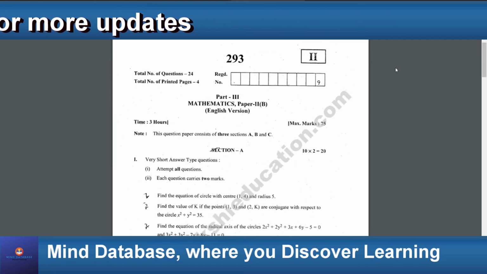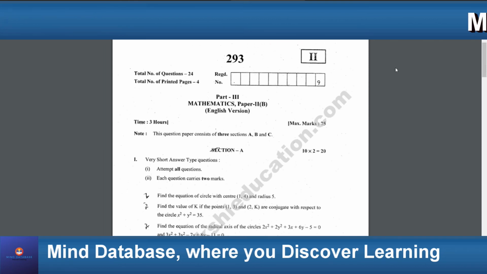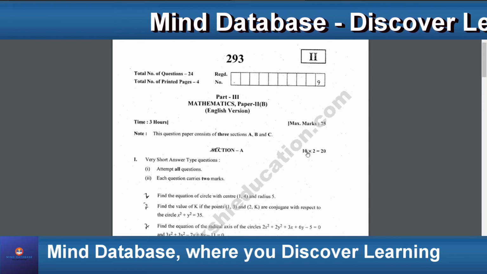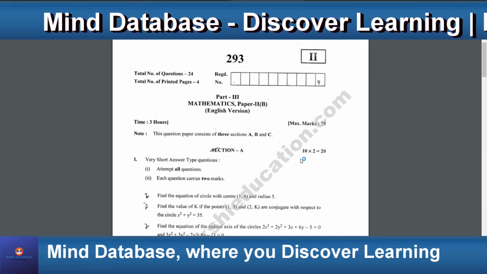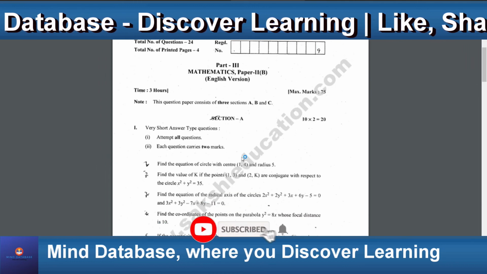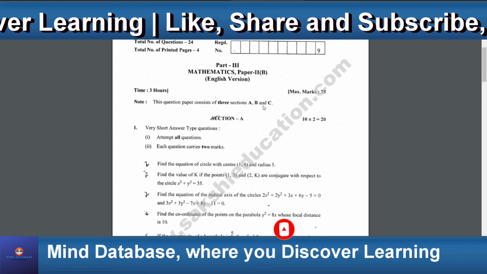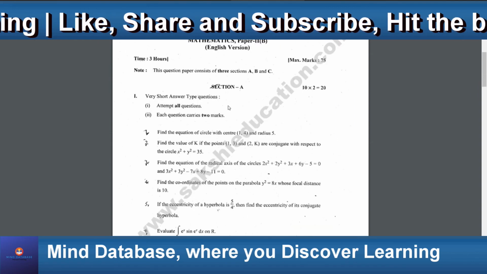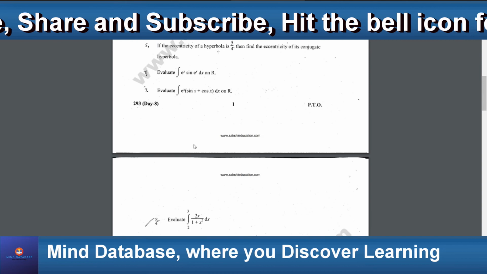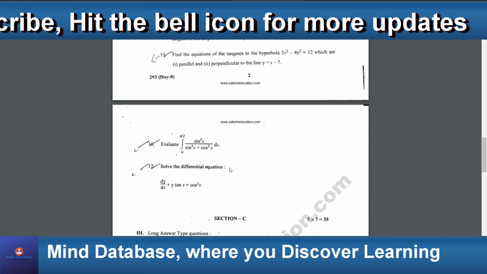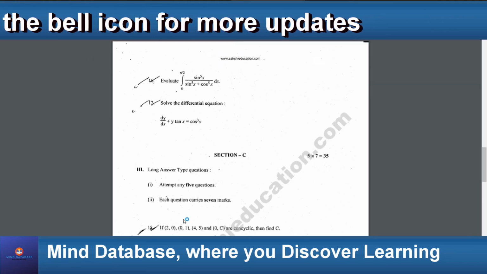Now let's have a look at the paper pattern and a model paper on the same subject. This is also the same as the other subject that I've discussed previously, so no problem, I'll explain it to you once again. This subject again consists of 3 sections A, B and C. Section A consists of very short answer type questions. Section B consists of short answer type questions, and section C consists of long answer type questions.